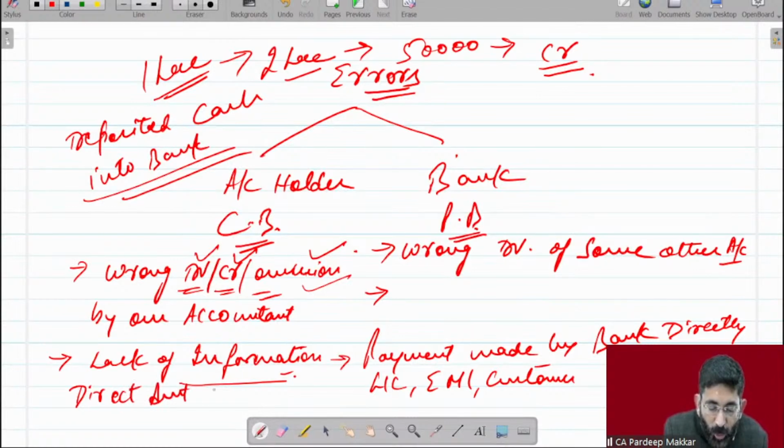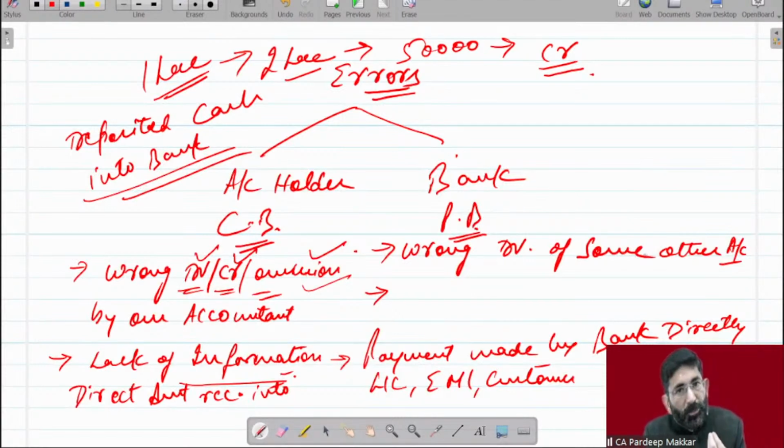Amount received into my account. मेरे अकाउंट में पैसे आ गए. कैसे आए? कस्टमर ने पैसे जमा करवा दिए जी. अब कस्टमर पैसे जमा करवाने आ गया. A customer has come into bank, gone to my bank and deposited amount into my account.